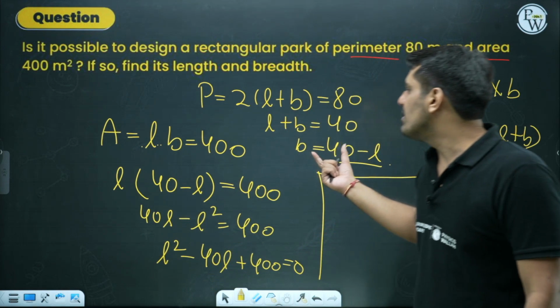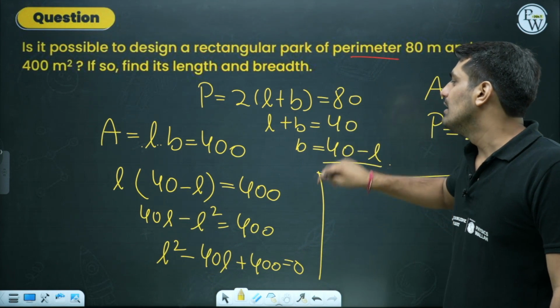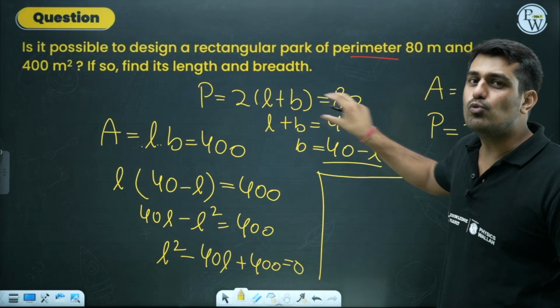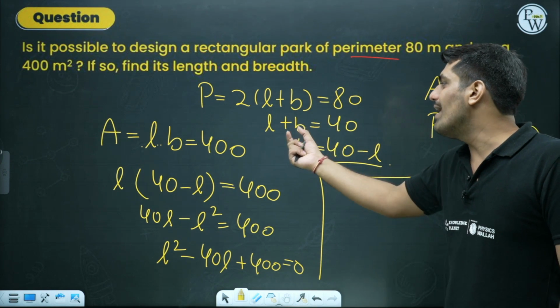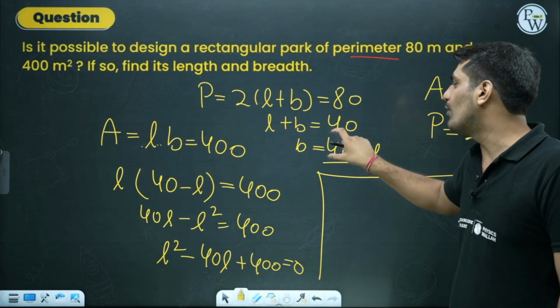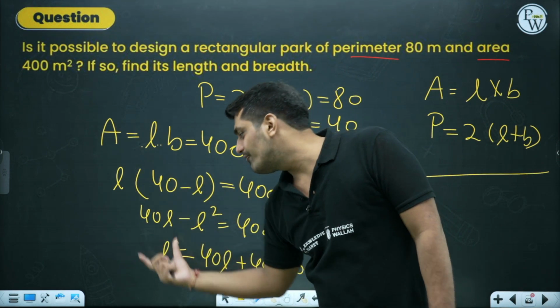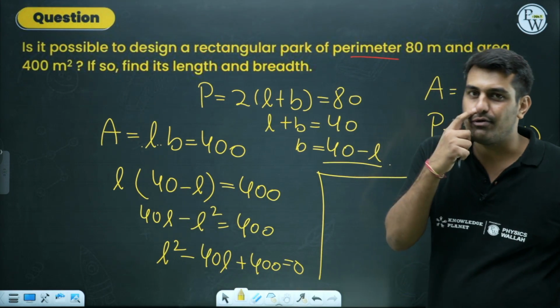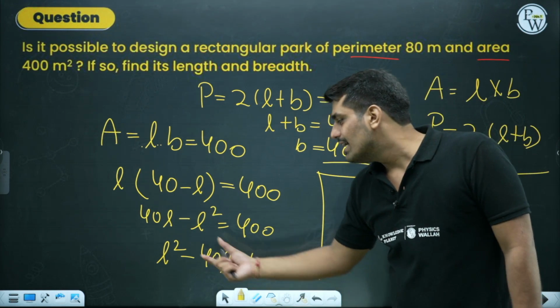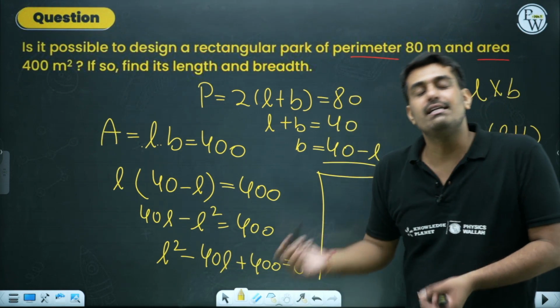So you have converted B in the form of L. When you have the addition of two quantities, you can always write one in the form of the other. So breadth is 40 minus L. Use that in the given second piece of information and frame an equation. Once you have the equation, now you can always go for the answer.